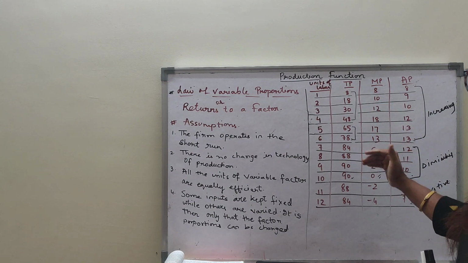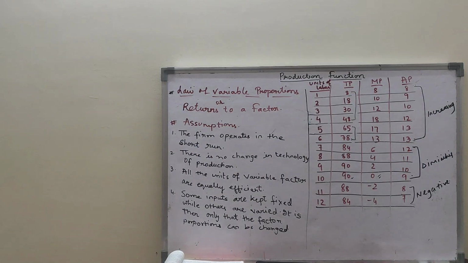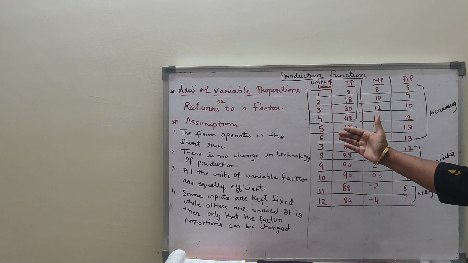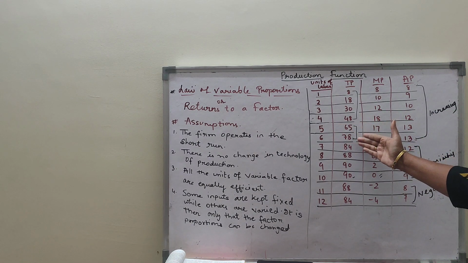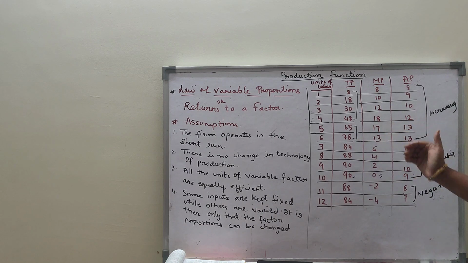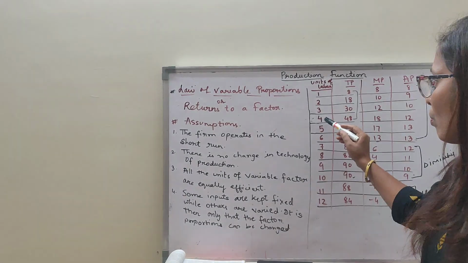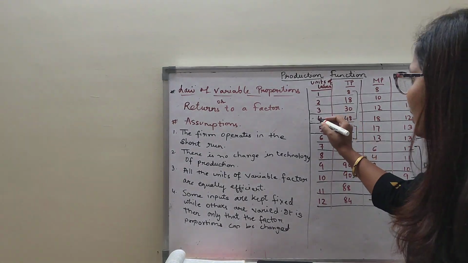From the 5th unit, you see my TP is increasing at a diminishing rate. My marginal product is falling. So what I can see is that the 4th unit of labor, that 4th point, is the point of inflection, we can say.